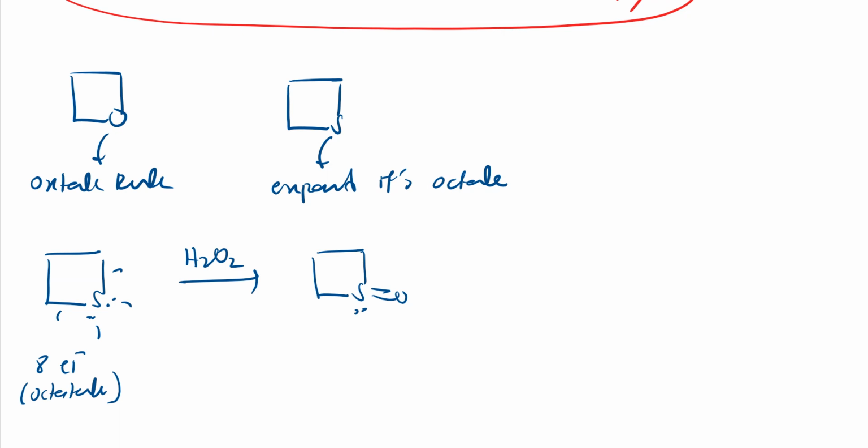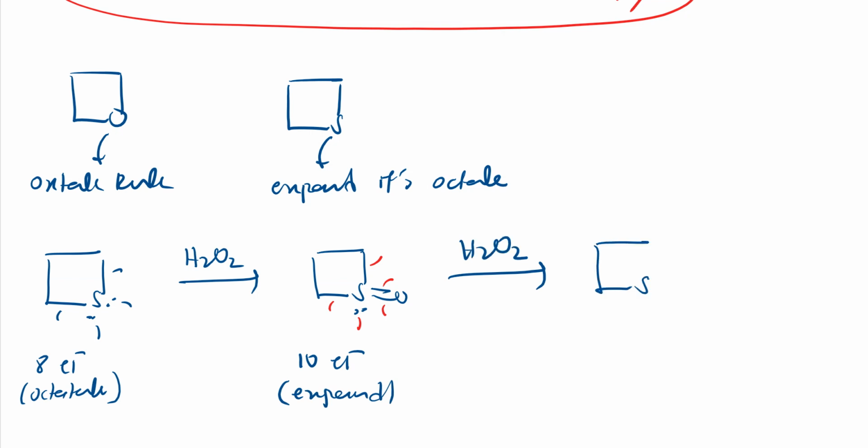If you see now, you count a single bond means 2 electrons, 2, 4, 6, 8, 10. So now it becomes 10 electrons. So expansion of octet has happened. Further, if we have taken this H2O2 in excess, it will convert like this. So these are the oxidation reactions of these titans. Now you count, alright? So 2, 4, 6, 8, 10, 12. So 12 electrons. Again it has expanded.